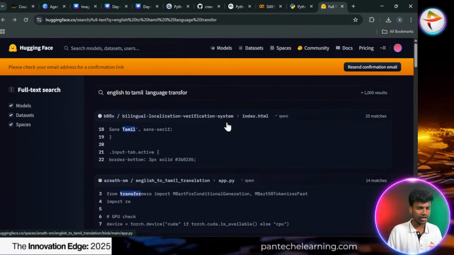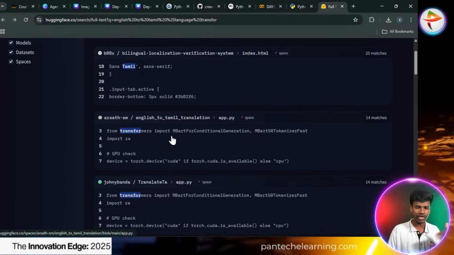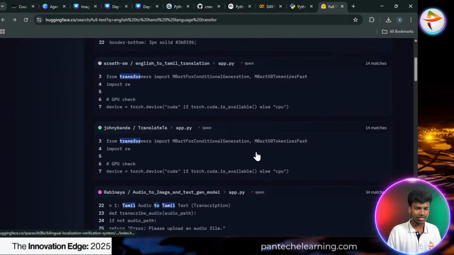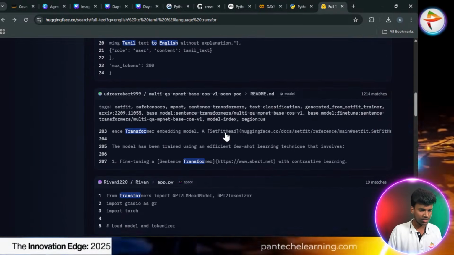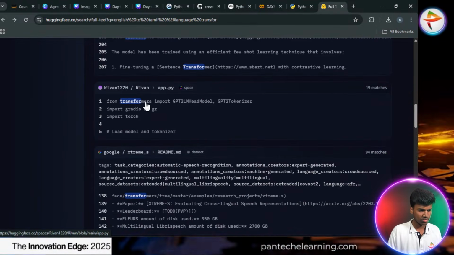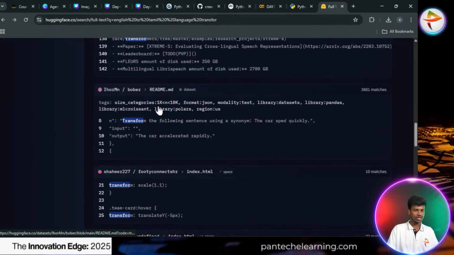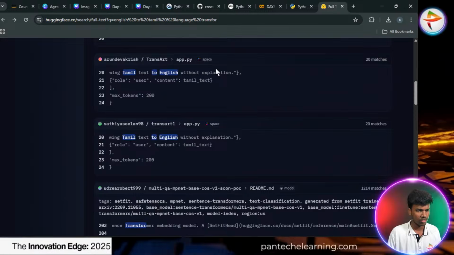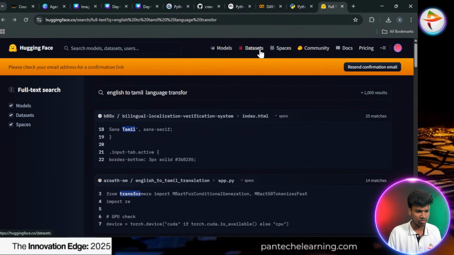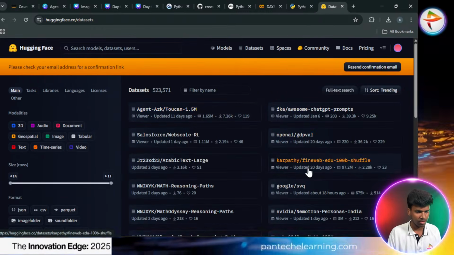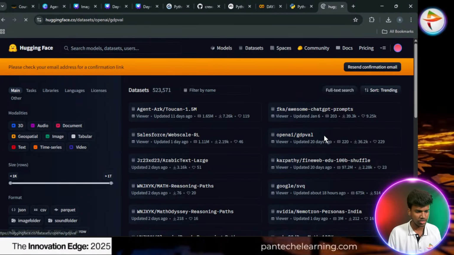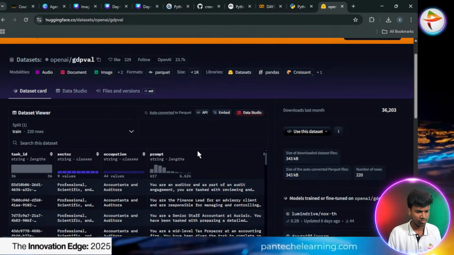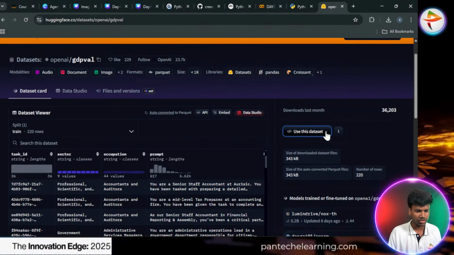So multiple people who are all using the model will be there here. So everything, how many matches are there with our command, everything will be there. So we can choose whatever we need and download this. Okay, now we can go with the datasets. For example, I have to go with this. Use this dataset.